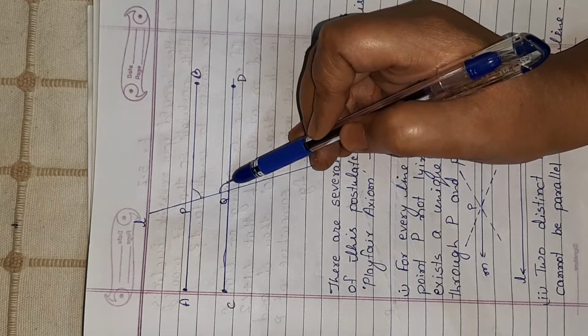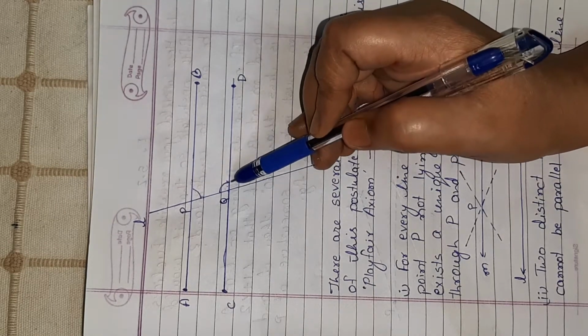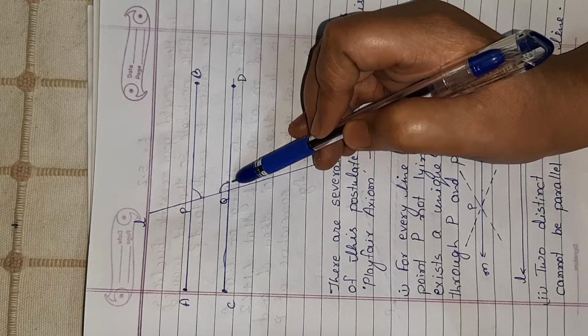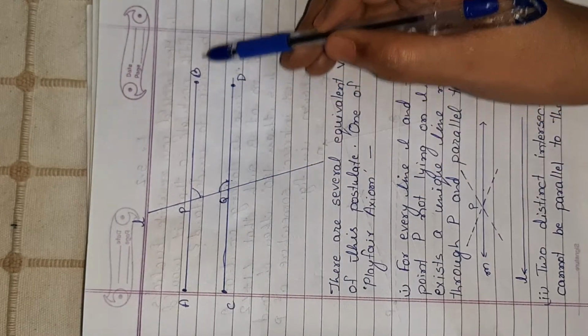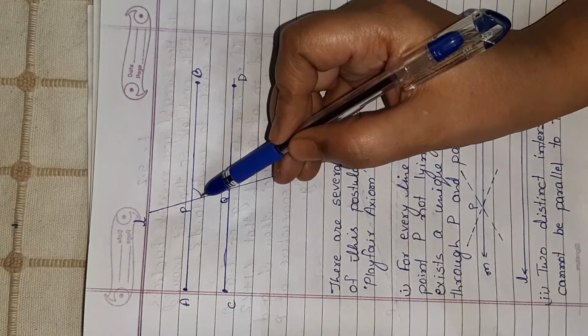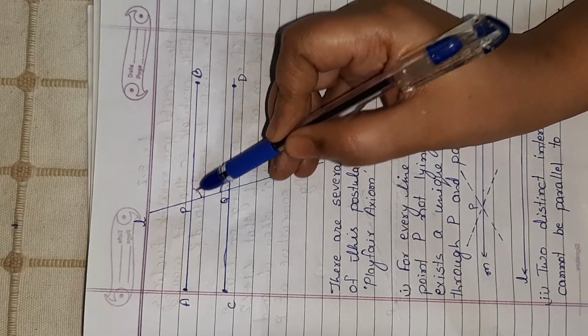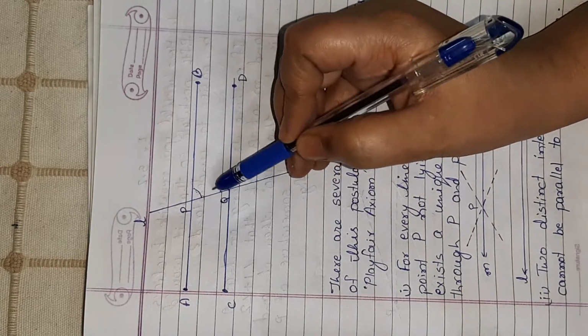Then what will happen? Obviously, when the sum of angle P and angle Q is equal to 180 degrees, the lines AB and CD will not meet at this side. And once again, on this other side, the sum will also be 180 degrees.